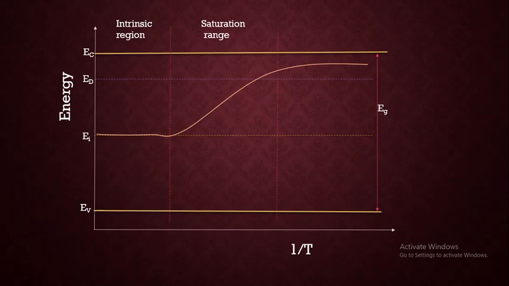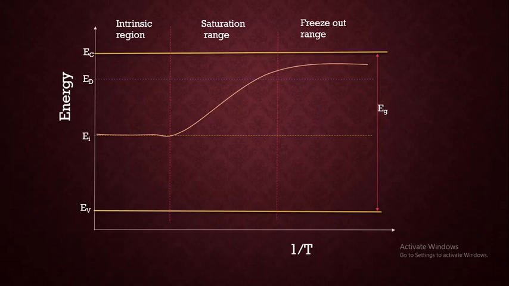As the temperature goes on decreasing here, because we have just considered 1 by T, that is at higher temperature we have the saturation range, and finally in the freeze out range all the electrons are bound to the atom itself. That's why the Fermi energy is going to be intermediate between the conduction band and the donor level, which we have already discussed while explaining n-type and p-type semiconductors, where the Fermi level is just in between the donor level and the conduction band in an n-type semiconductor.